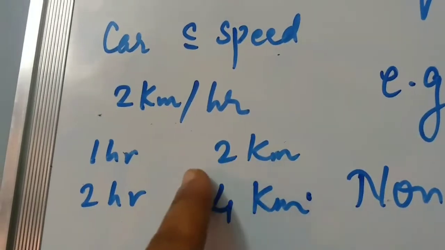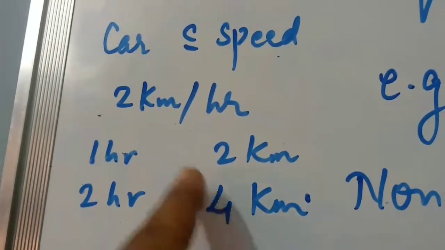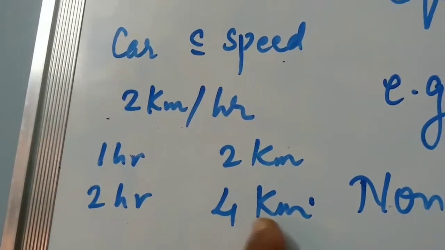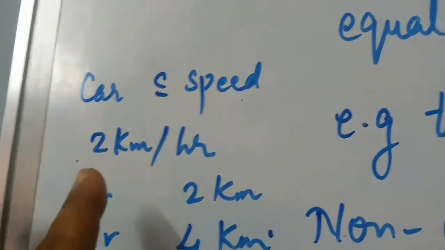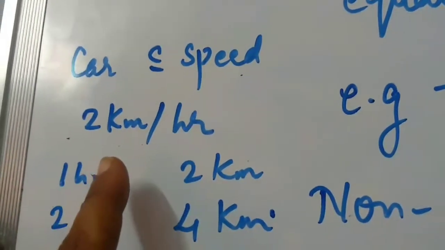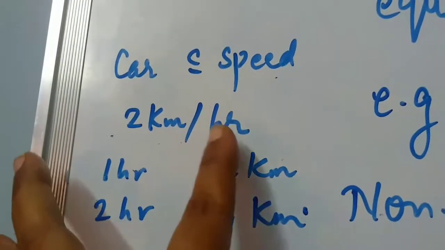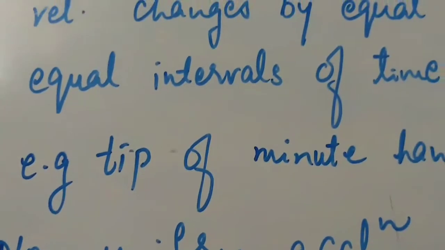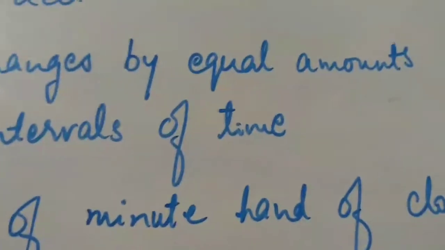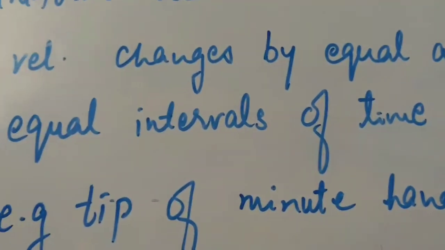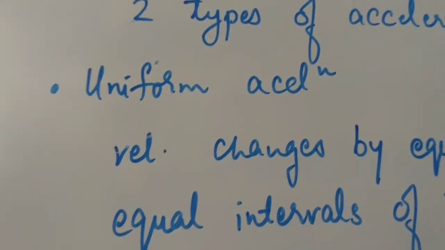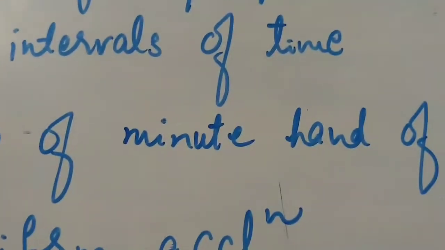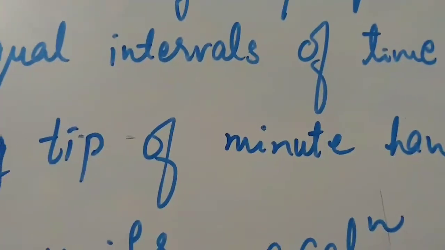So if you see the difference here, it is 2 kilometers for equal intervals of time. That is, for 1 hour it is covering a distance of 2 kilometers. So that is nothing but the velocity changing uniformly, meaning 2 kilometers per hour. So this acceleration is said to be uniform acceleration. Here, velocity changes by equal amounts in equal intervals of time, then the acceleration is said to be uniform acceleration.